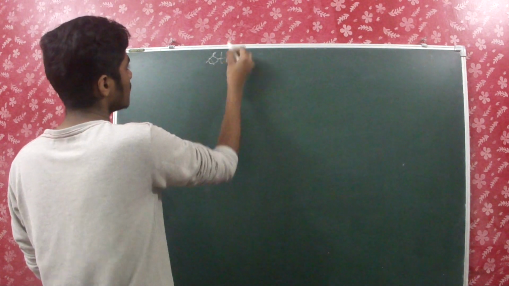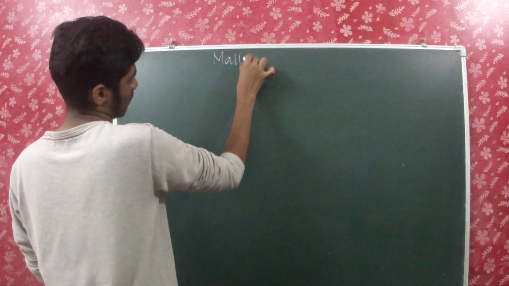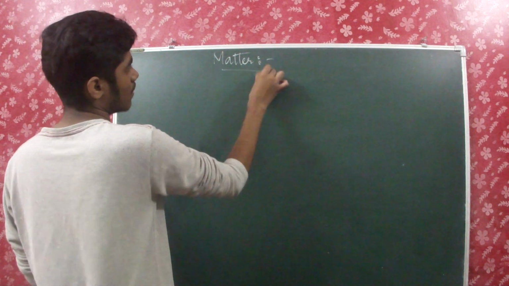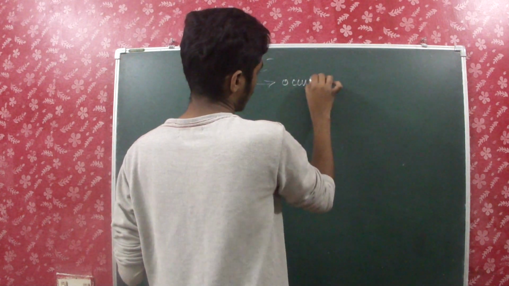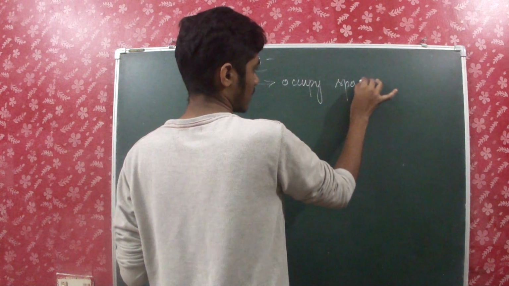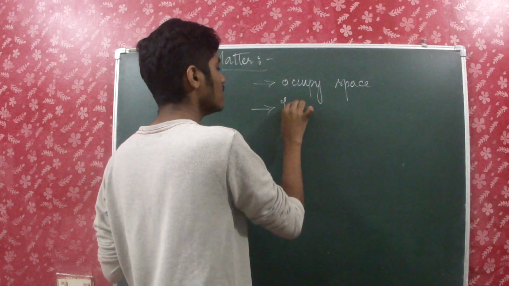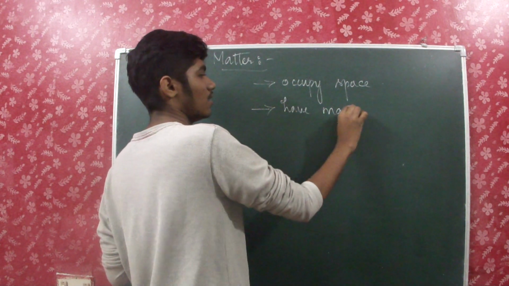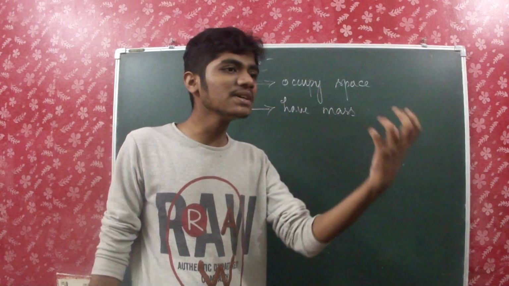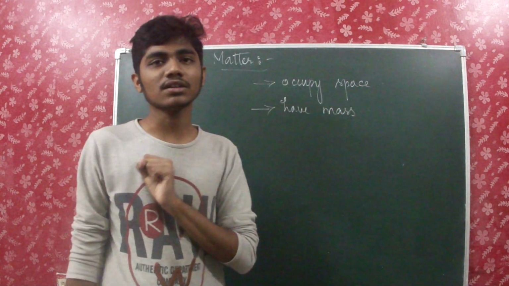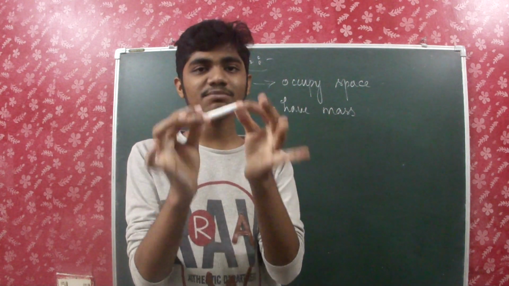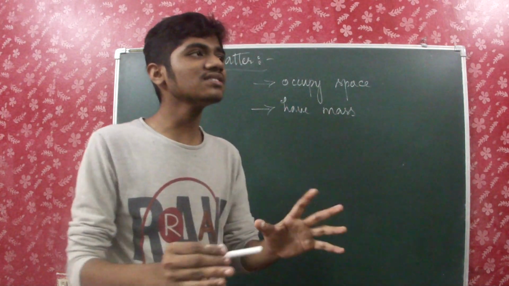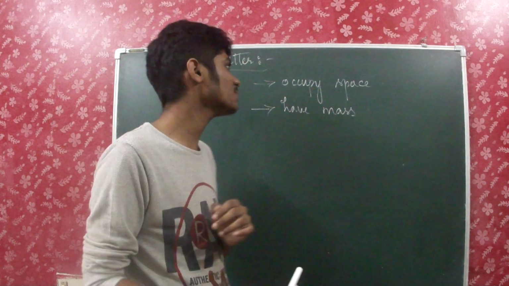So first we must know what is matter. What is matter? Anything that we see around us, and it must occupy space, and it must have a specific mass. So anything which has mass and occupies some kind of space is known as matter. This chalk has some mass and it occupies some space, so it's matter. So matter is nothing but anything which occupies space and has a specific mass.